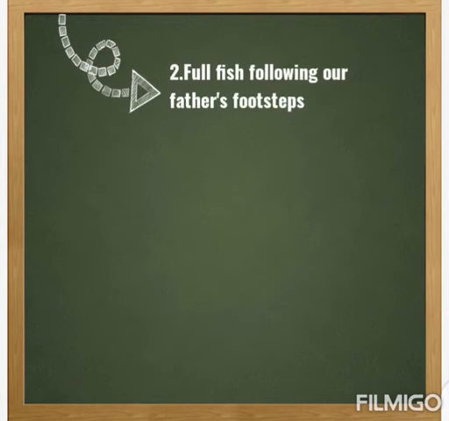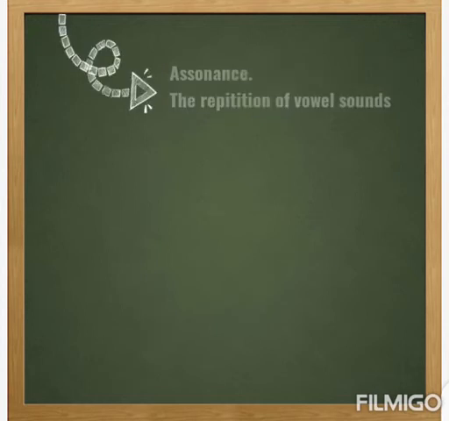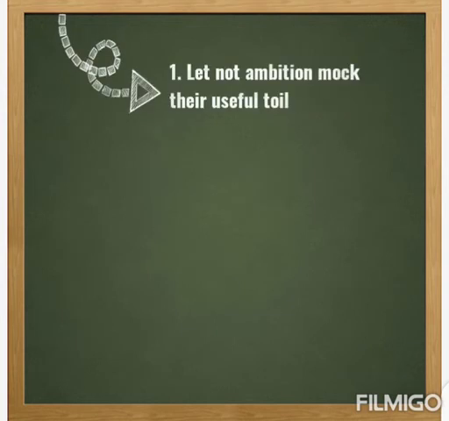The repetition of the F sound is alliteration. Assonance. Assonance is the repetition of vowel sounds in the statement. Example: let not ambition mock the useful toil. The repetition of the o sound in this statement is called assonance.